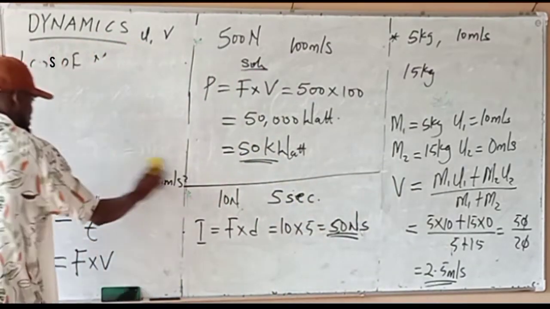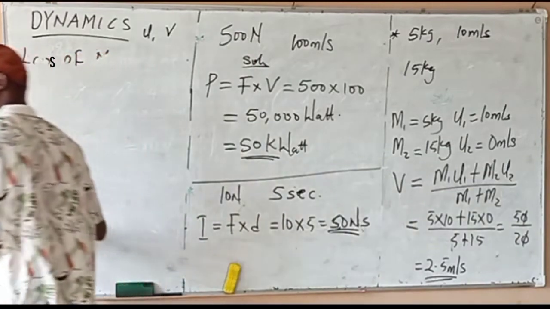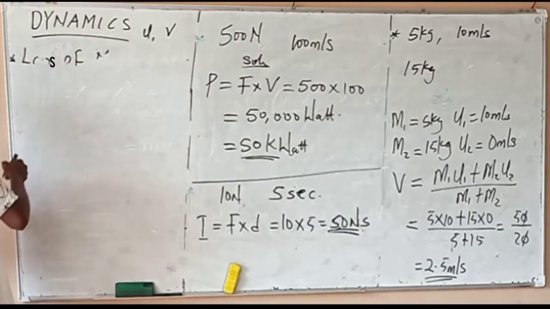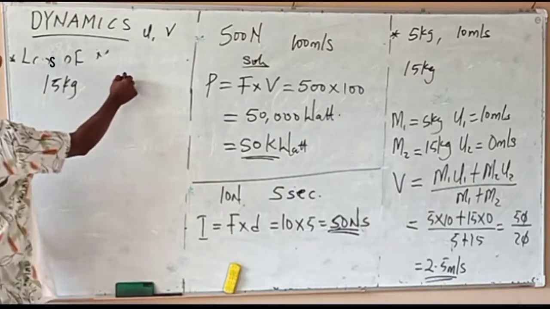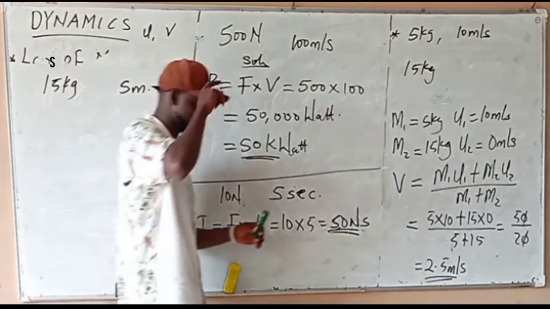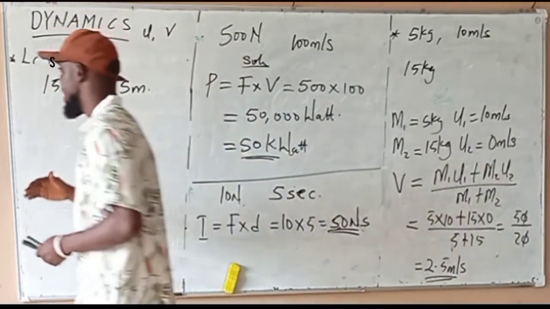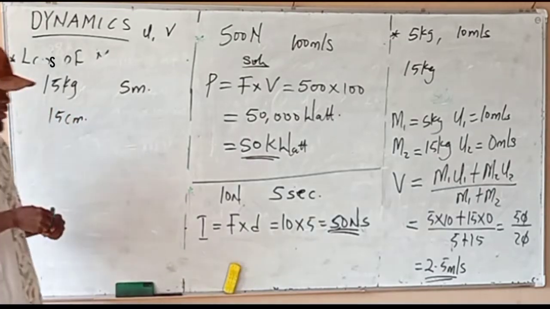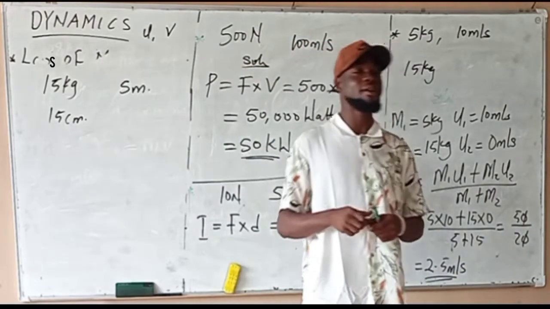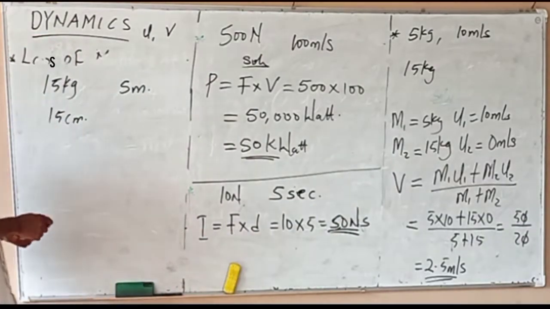Now let's look at this other question. A body of mass 50 kg, initially at rest 5 meters above the ground, falls and penetrates 15 cm into the earth.